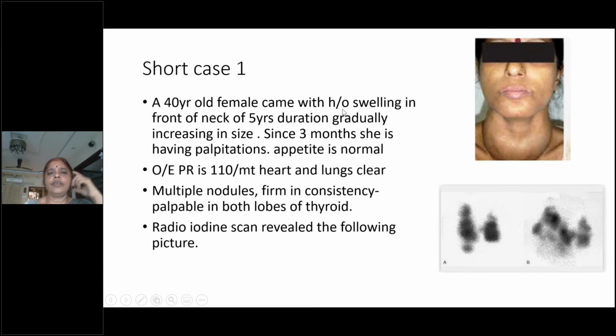See, a 40-year-old female came with history of swelling in front of neck of 5 years duration, gradually increasing in size. Since 3 months, she is having palpitations. Her appetite is normal. Her pulse rate is 110 per minute. Heart and lungs are clear. On palpation, there are multiple nodules which are firm in consistency in both lobes of thyroid. Radioiodine scan revealed the following picture. So now what is the diagnosis basing on the history?